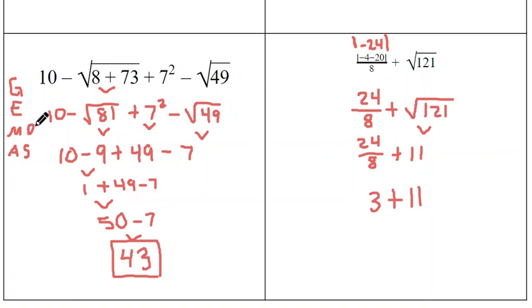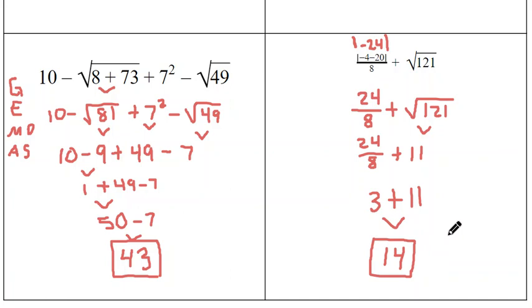I'm done with my multiplying and dividing. My last step is add or subtract, and I only have one thing here. I just have to add them. 3 plus 11 will give me 14. And that is my final answer, and I got that by using GEMDAS, which is the order of operations.